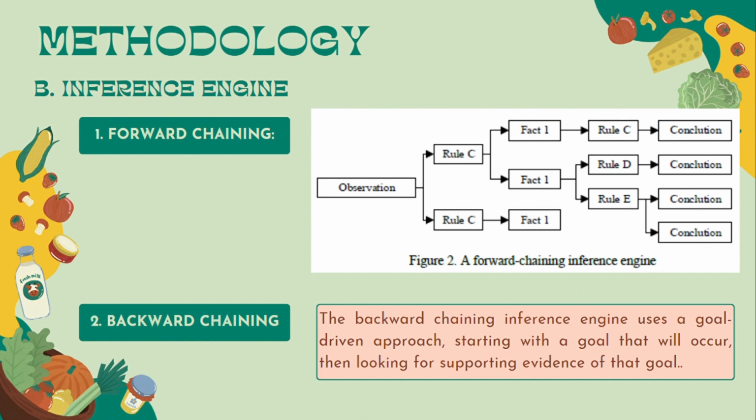And then inference engine. First, forward chaining. The inference engine used in this expert system application is the forward chaining method with a fact matching mechanism, starting with a condition statement, if, with an if-then rule. The second, backward chaining. The backward chaining inference engine uses a goal-driven approach, starting with a goal that will occur, then looking for supporting evidence of that goal.